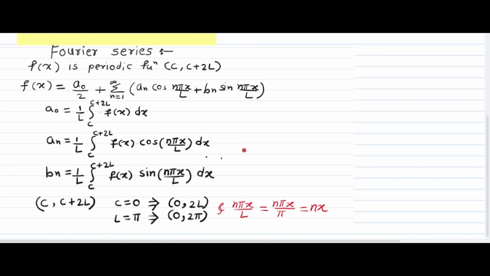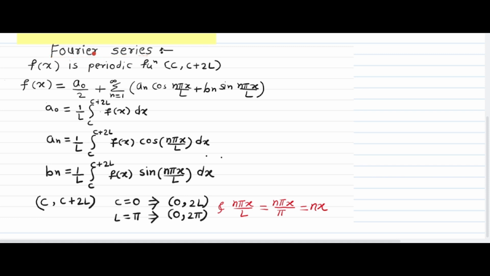Now let's move to the definition of Fourier series. If f(x) is a periodic function defined in the interval C to C plus 2L and satisfies all Dirichlet's conditions, then we can express f(x) as a summation in terms of cosines and sines, which is a Fourier series. The definition is f(x) equals a naught by 2 plus summation n from 1 to infinity of an cos n pi x by L plus bn sin n pi x by L.